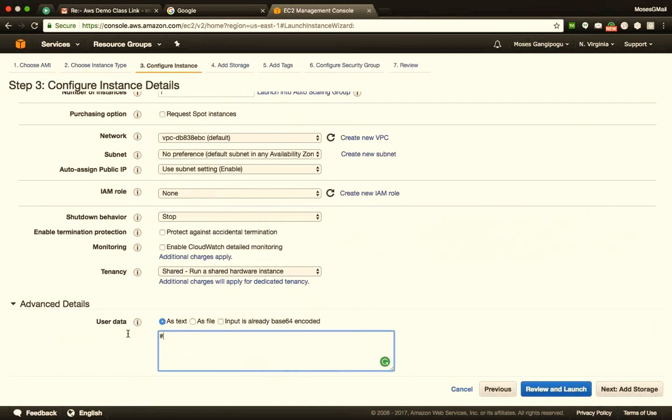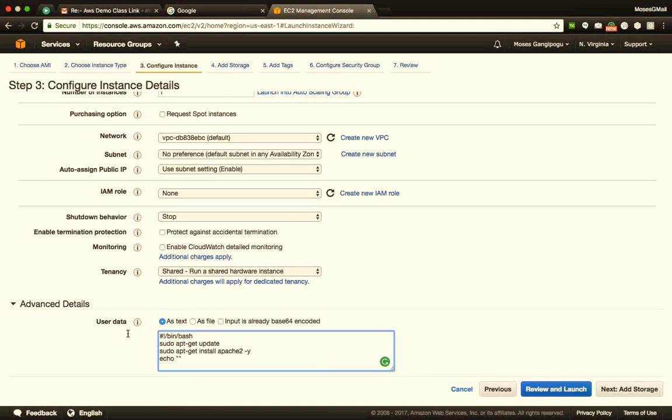So let's go ahead and write a shell script for it. I'll say #!/bin/bash. Then what we need to do is sudo apt-get update. Then we need to install Apache. I'll say apt-get install apache2, and I'll give a -y so that it does not hang up asking yes or no and stuff like that. Then I want to create a file.